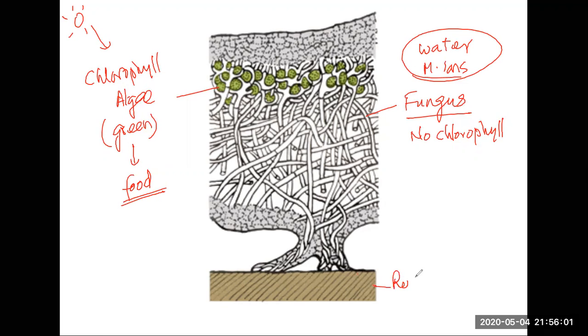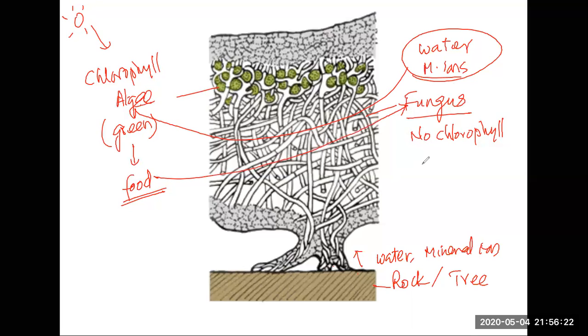Okay, let's say that's a rock or it's a tree. It's attached to the tree. From the tree, like roots, it absorbs water. It absorbs mineral ions, and supplies these things to the algae. Using those things, algae makes food. And what does the algae do? Algae gives the food to the fungus. So here you can see both are mutually benefited. Okay, and this relationship in which both are equally benefited is called symbiosis. What is symbiosis? It's a relationship in which both the organisms are equally benefited.